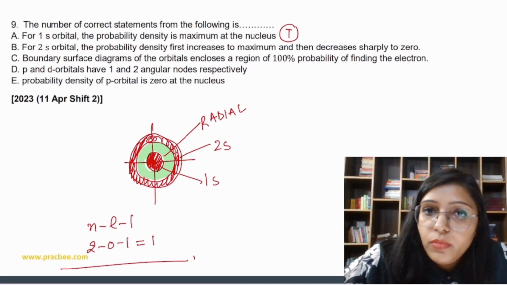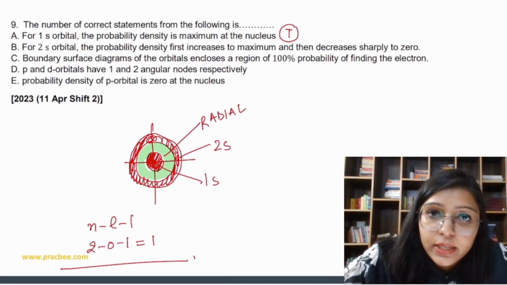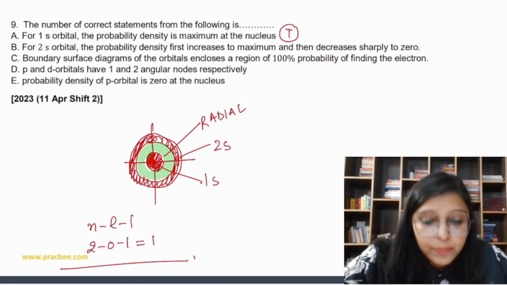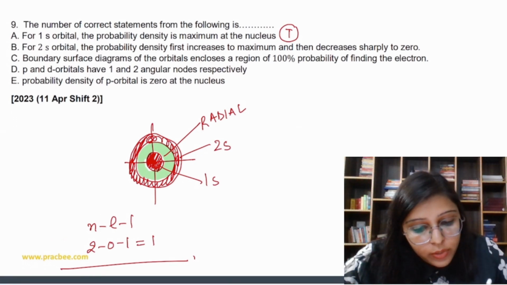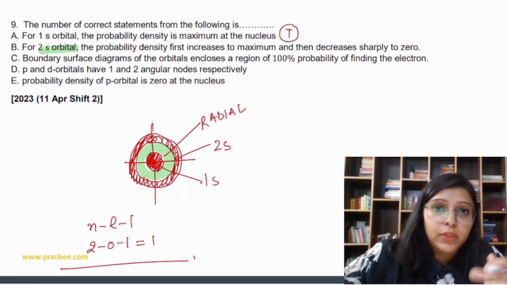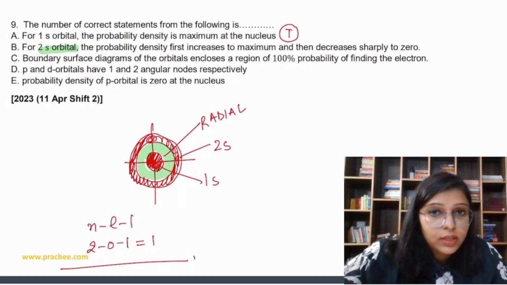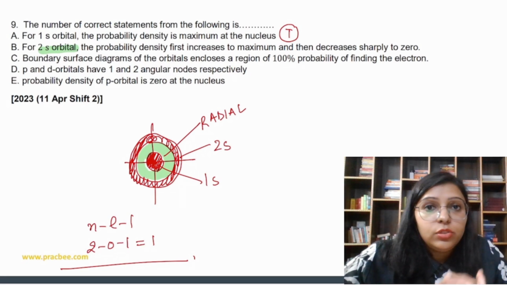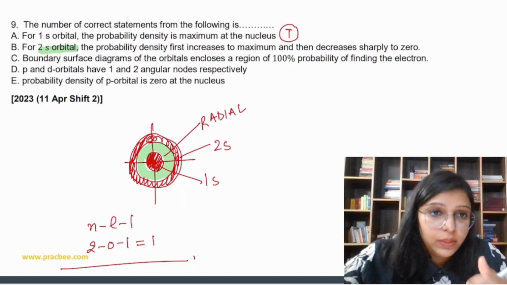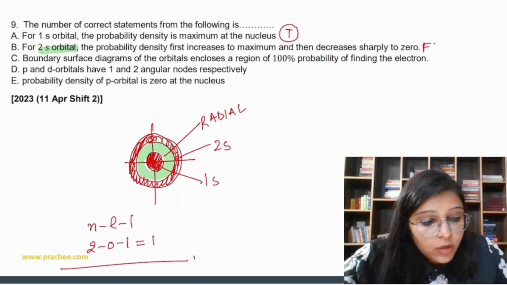Now next, for 2s orbital the probability density first increases to maximum and then decreases sharply to 0. Is it true or not? It is not true. Why? Because this is 2s orbital. So generally in s orbital what happens? It is maximum nearer to the nucleus and then it starts to decrease, because then it is going to approach towards the radial node, right? नहीं, ऐसा नहीं होता था. Generally it is maximum nearer to the nucleus. So that is a false statement.